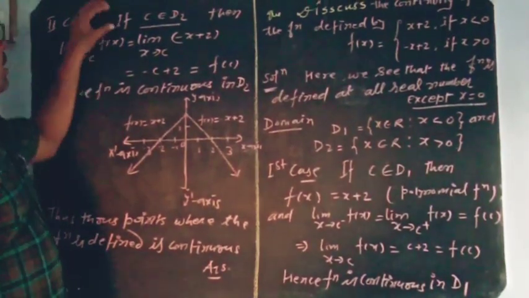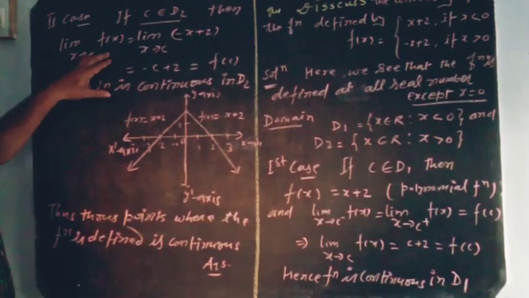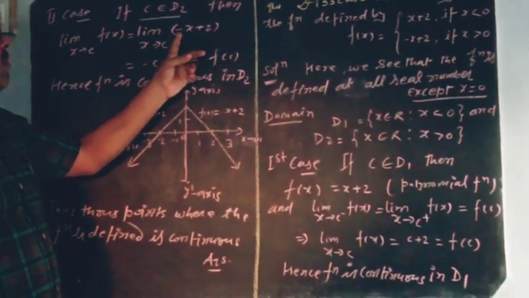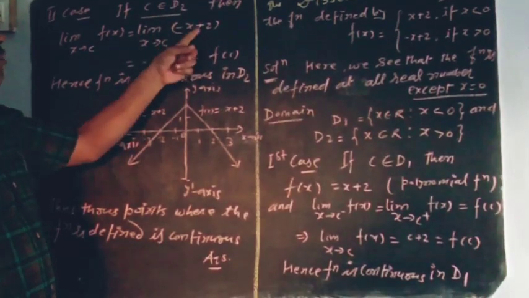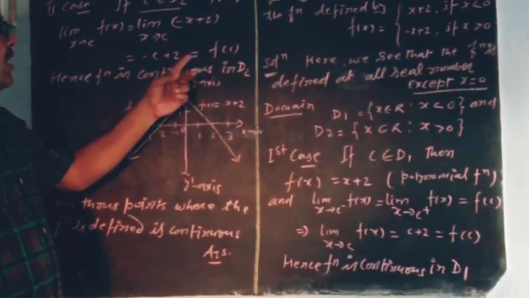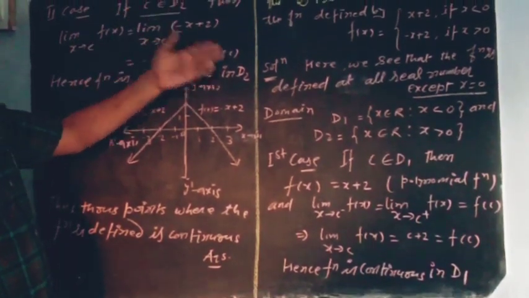Similarly, if c belongs to D2, then we get limit x tends to c, f of x is equal to limit x tends to c of minus x plus 2. It is the value of the function, and after putting c we get minus c plus 2 is equal to f of c. So it is continuous in the D2 domain.